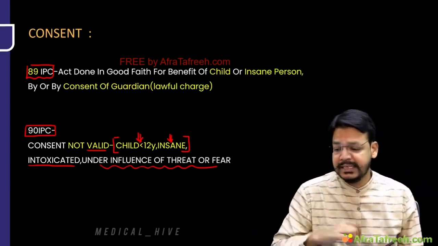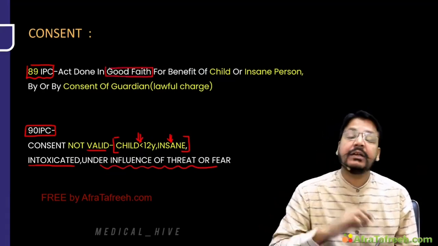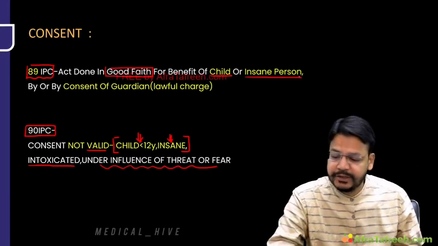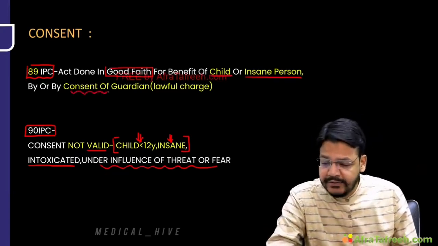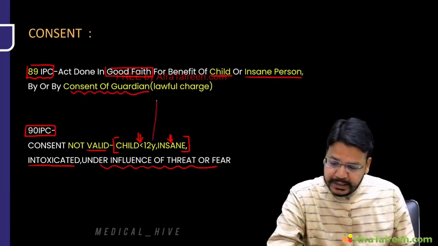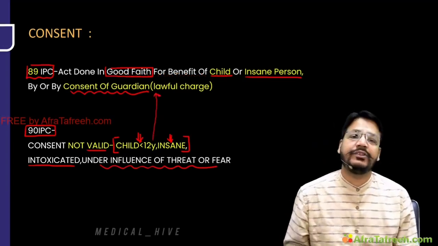So in these cases, my dear friend, 89 IPC says who can give the consent. For the good faith benefit of a child or insane person, consent is given by the guardian. It means, sir, in these two cases, consent is given by the guardian or anyone who is in lawful charge.